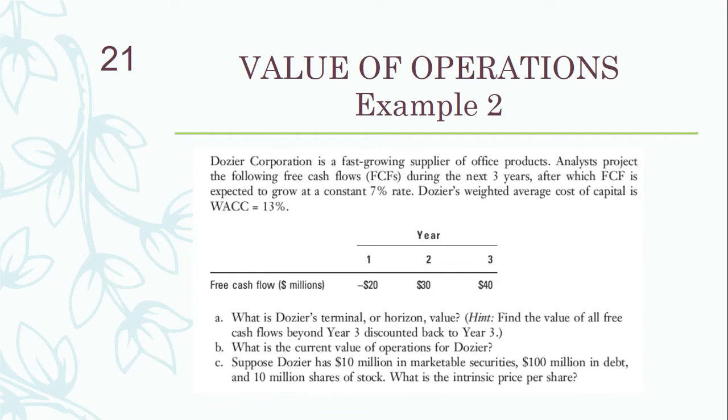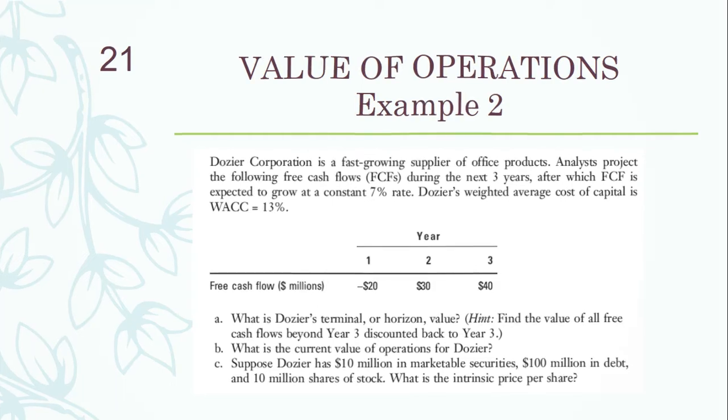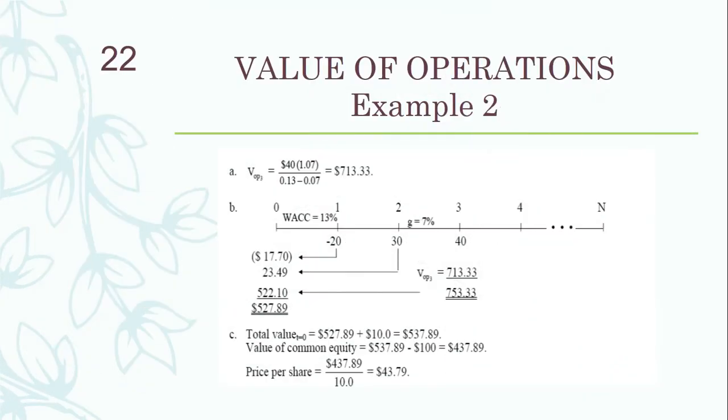Okay, so you can pause the presentation here till the time you solve it. Let's see what the answers are for these two, part A and B. Part A is the value of operations, free cash flows at the end of year 3.